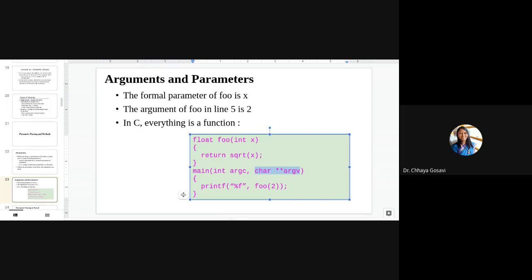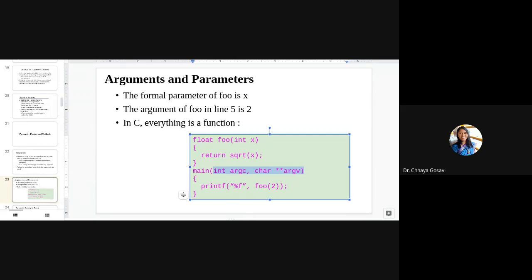If you pass the strings ONE, TWO, THREE, argc will store 3 because it's a count. How many parameters are there? 3. And the strings ONE, TWO, THREE are stored in this character array. The double pointer declares that it is a string, an array of strings. So this is similar to String args in Java.